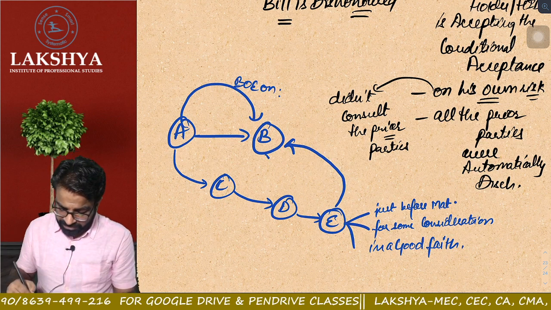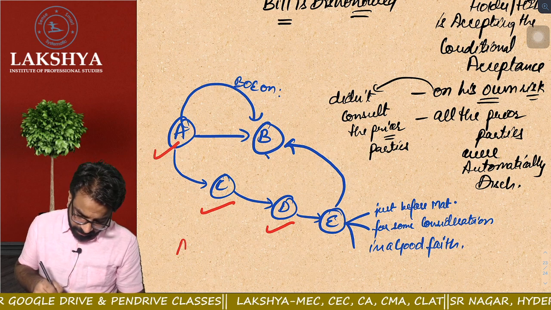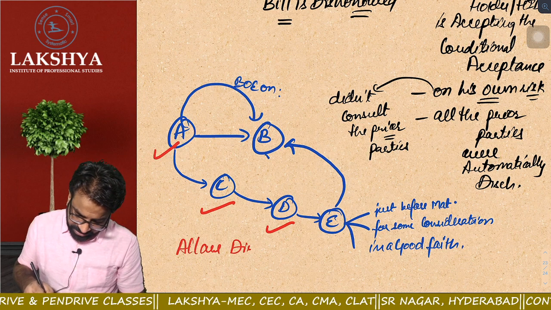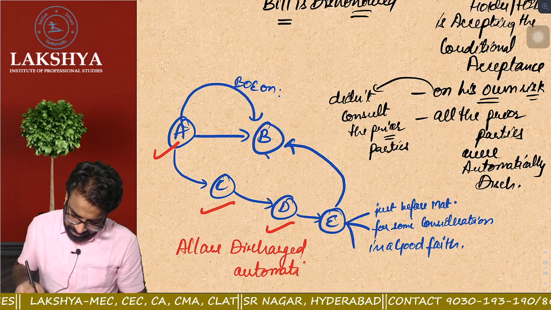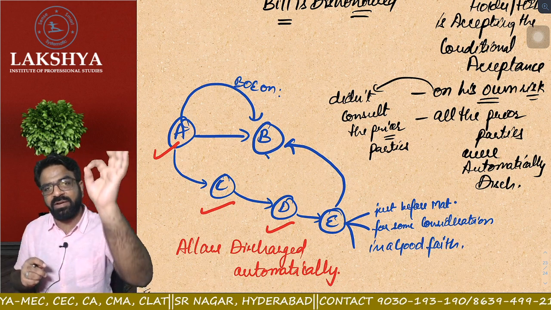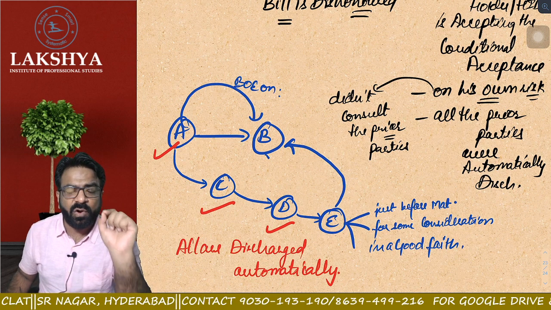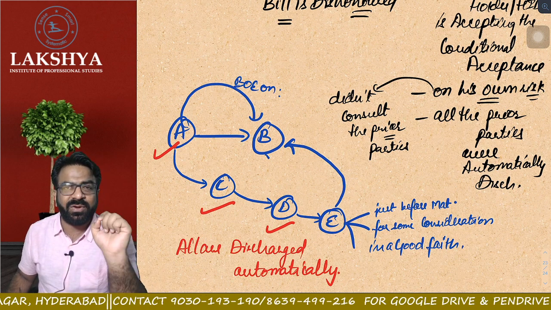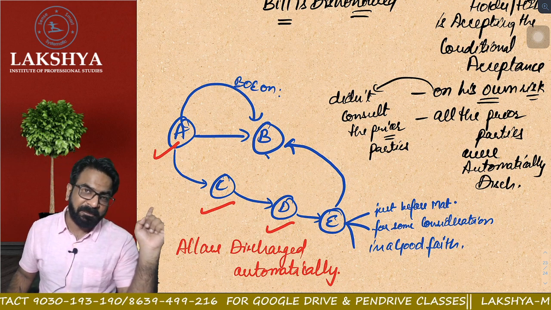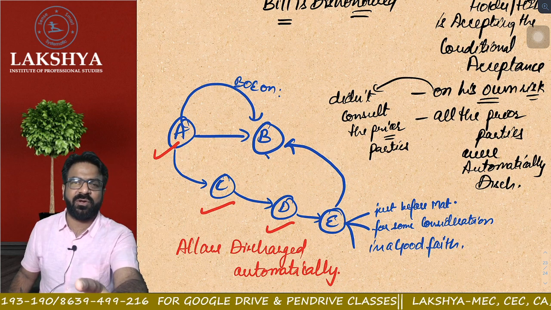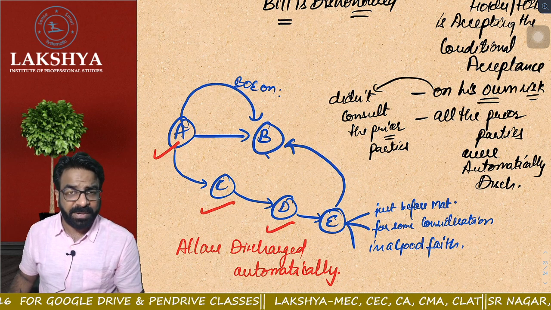Who are the prior parties? Tell me, who are the prior parties? D, C, A, all are discharged automatically. It means if this bill gets dishonored in future, E will not have the capacity to file the case against which parties? Prior parties, if B is not traceable. See sir, if B is traceable, he will recover the money from B. But what if B is not traceable?